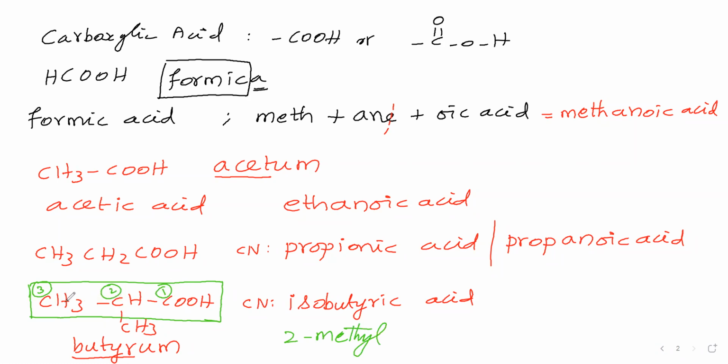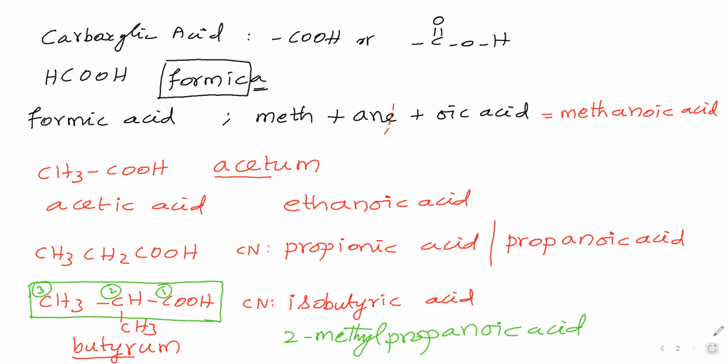Then 3 carbon atoms present, in the sense of prop. Then carbon-carbon single bond means ane. Then carboxylic acid, in the sense oic acid, is the secondary suffix. Ane is the primary suffix. So the name of this one is 2-methylpropanoic acid.